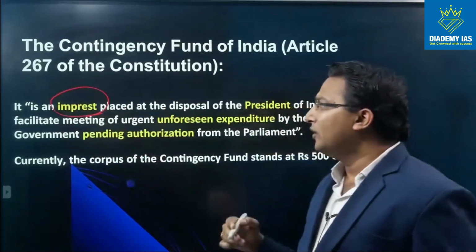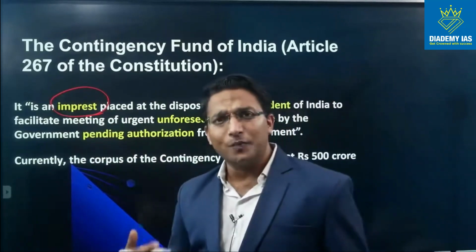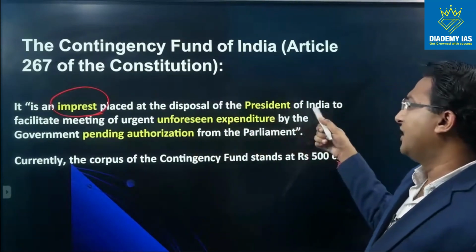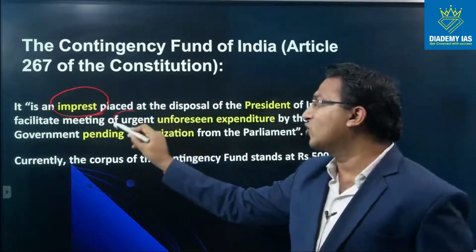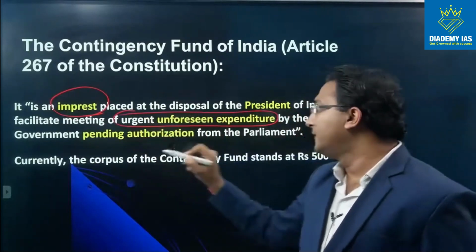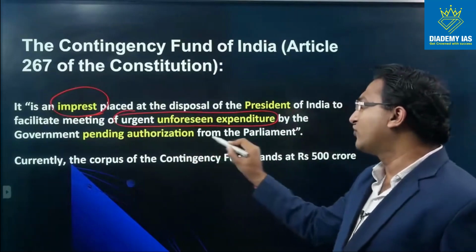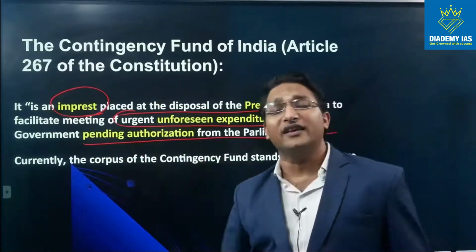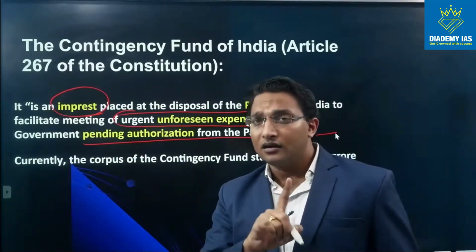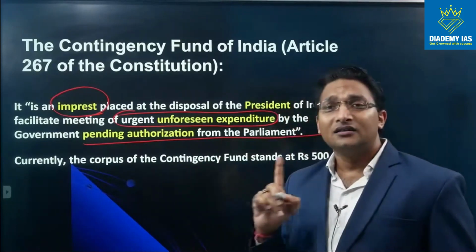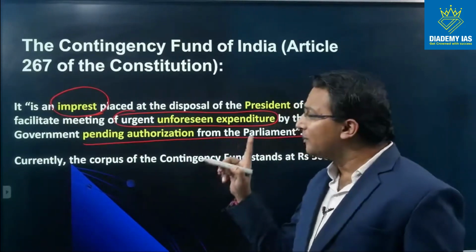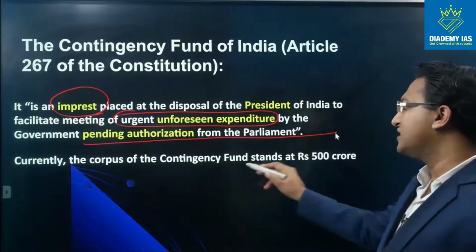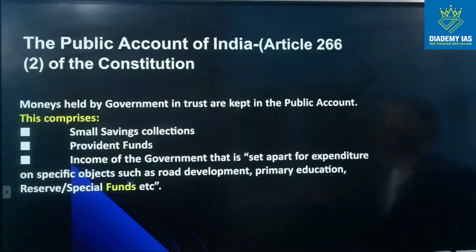Imprest is basically the money which can be spent in an emergency situation, placed at the disposal of the President of India to facilitate meeting of the urgent unforeseen expenditure. Very, very crucial. By the government pending authorization from the parliament. So authorization is pending. It means authorization will be taken after the money has been spent. I am not saying this article is saying that authorization is not required. It is saying pending authorization. Currently the corpus of contingency funds stands at rupees 500 crore.